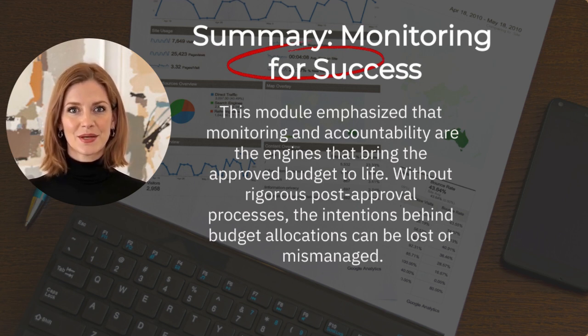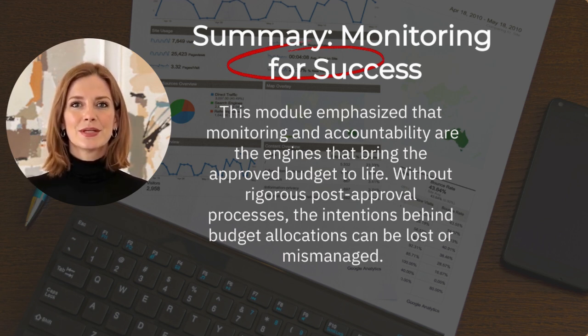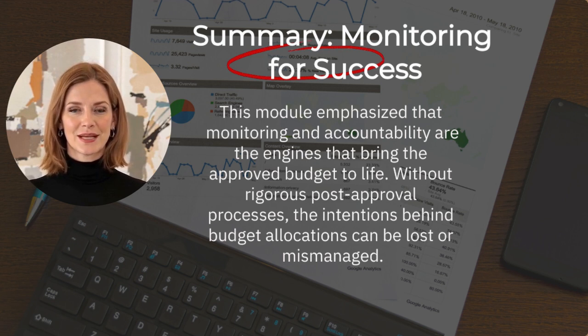8. Summary: monitoring for success. This module emphasized that monitoring and accountability are the engines that bring the approved budget to life. Without rigorous post-approval processes, the intentions behind budget allocations can be lost or mismanaged. By adopting the right tools, analytical frameworks, and governance standards, organizations can improve financial stewardship, promote responsiveness and agility, strengthen stakeholder confidence, maximize impact, and minimize wastage.